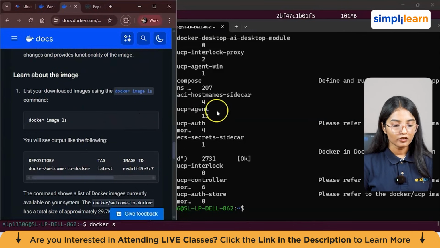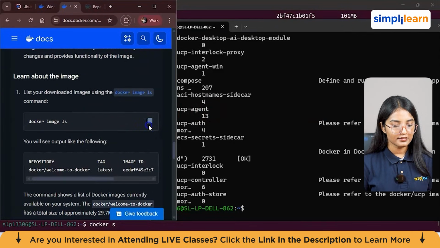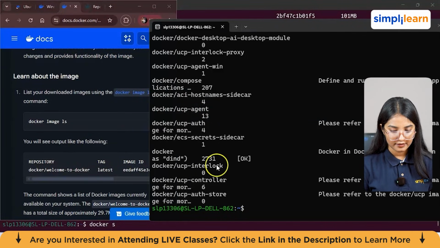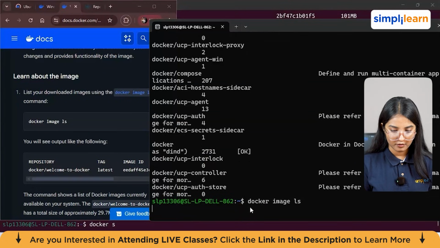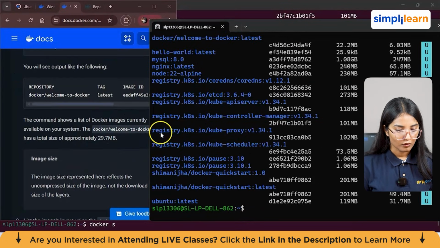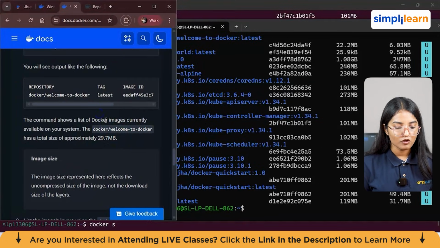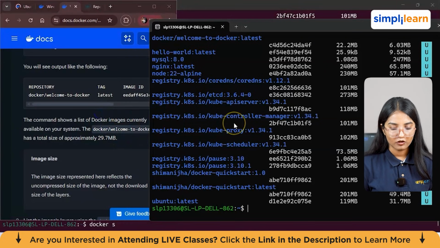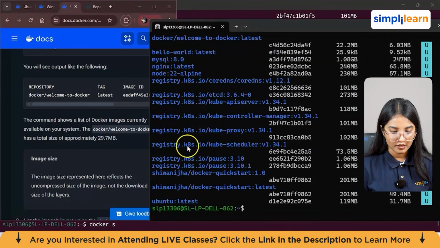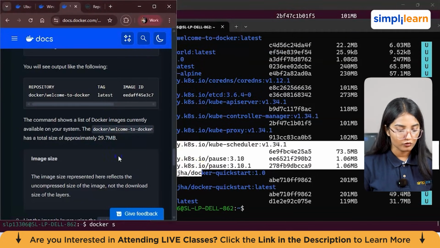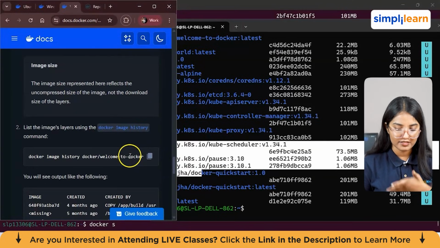Now, you can also learn about your images by using the command ls. So let me give this command from here. This command will show the list of the Docker images currently available on your system. As you can see, the registry and all of the files from here. I already showed the commands before, anyway, I'm showing you again in case you missed it.